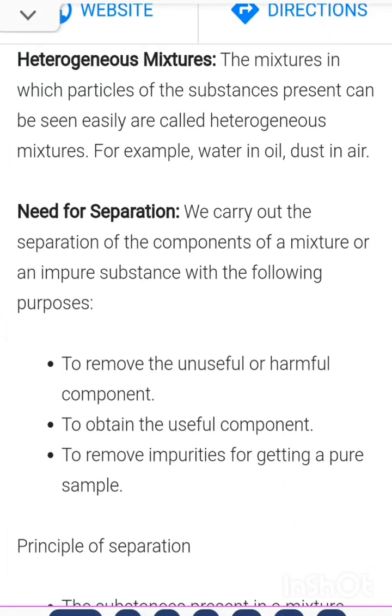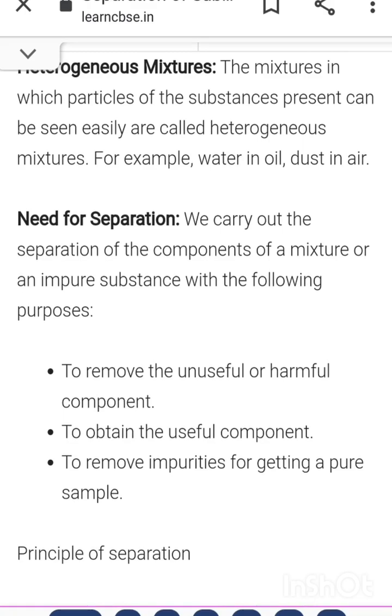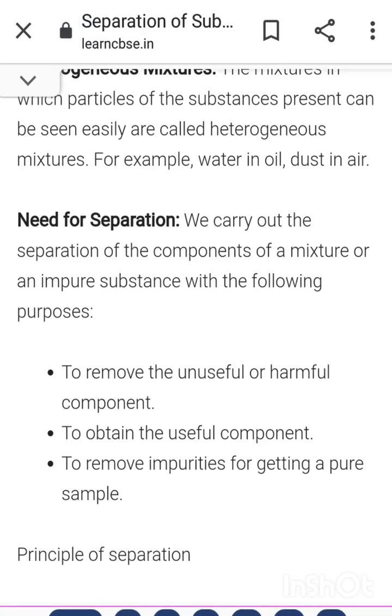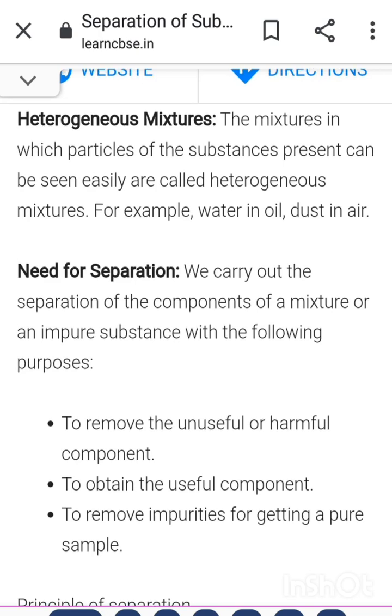Next is heterogeneous mixture. This is also not there in your syllabus, but still you have to remember that. What is the meaning of heterogeneous mixture? It is the mixture in which particles of the substance present can be seen easily and we can separate it, like sand and water. If you mix sand and water together, you can see the sand particles and the water differently. That's called heterogeneous mixture.